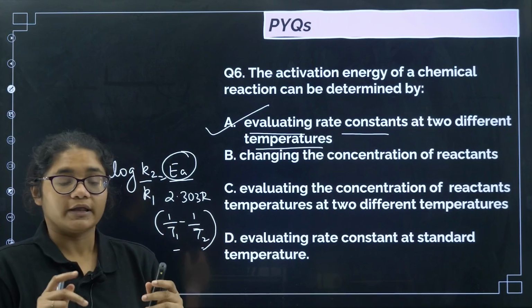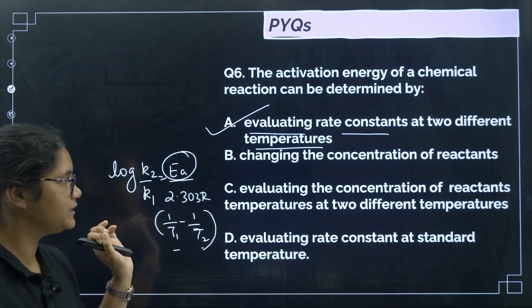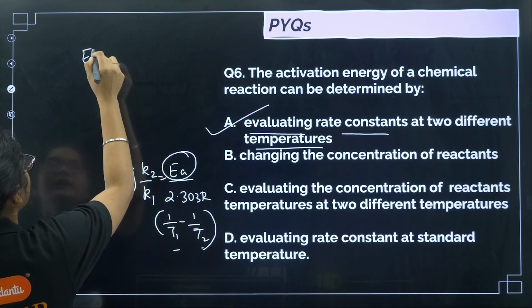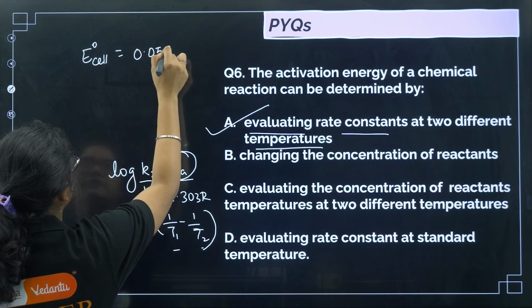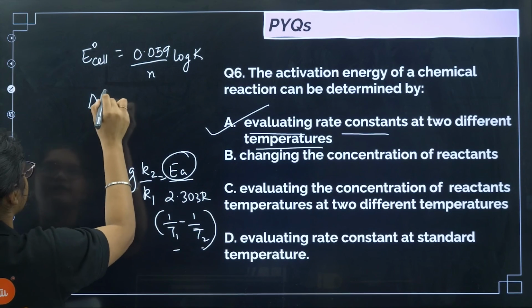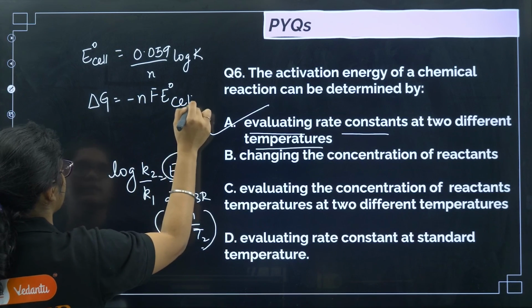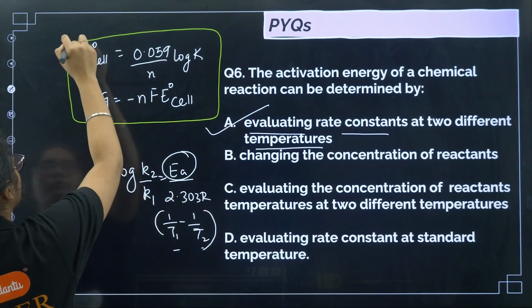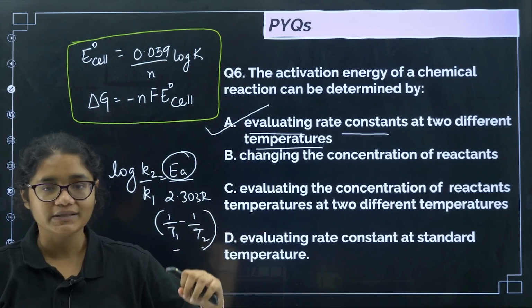Okay, now I want to mention two formulas that I have missed in this revision. So please remember two formulas from electrochemistry at equilibrium. E of the cell, E naught of the cell is equal to 0.059 by n log K. Please add this formula. Another formula is delta G is equal to minus nF E naught of the cell. So I request you to add these two formulas also in the electrochemistry part. These two are also important formulas which I missed.